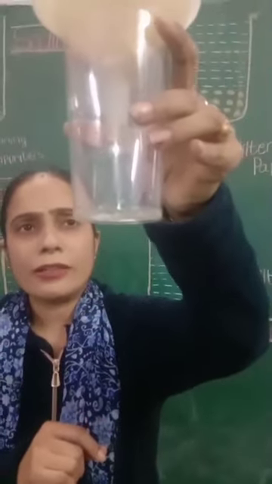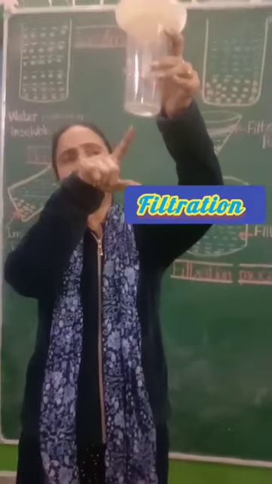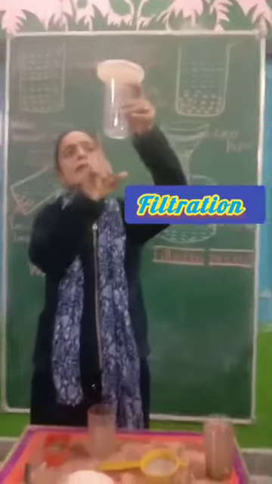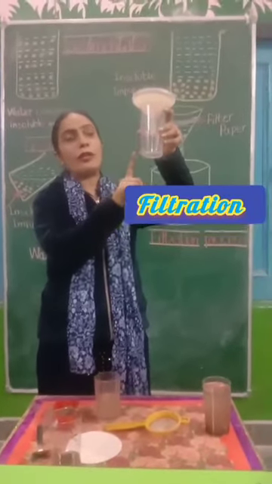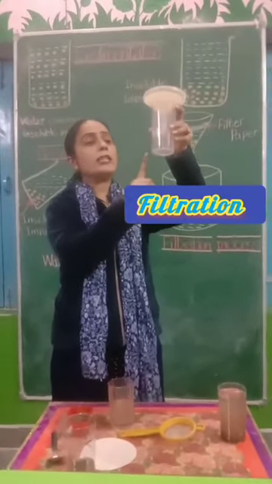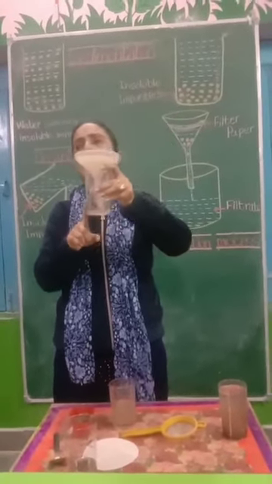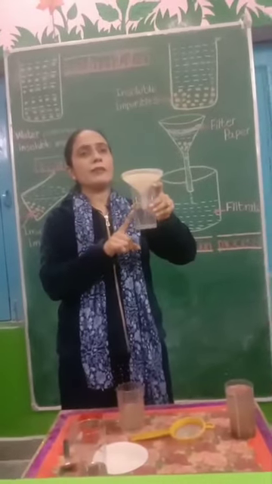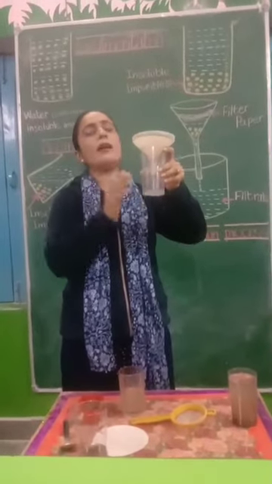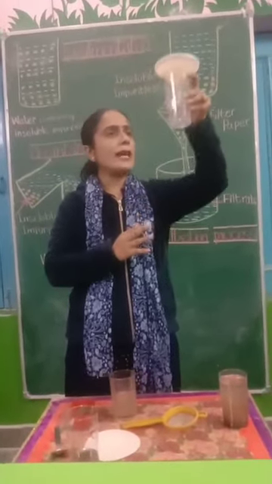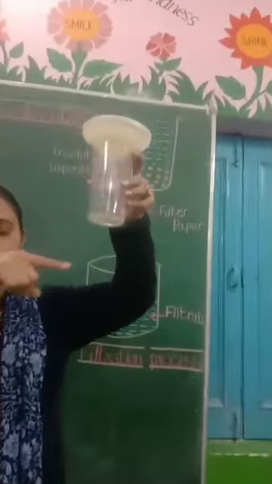Can you see? Yes, ma'am. The water is coming from this filter paper and is collecting in this glass. This water is pure water. We can drink it. Okay? This process is filtration. We can say filtration is a process in which we can separate the solid particles from a liquid. Okay? This process is filtration. The water is filtering. Okay?